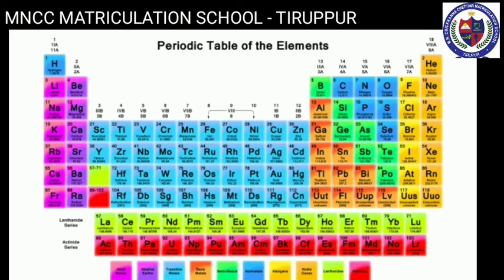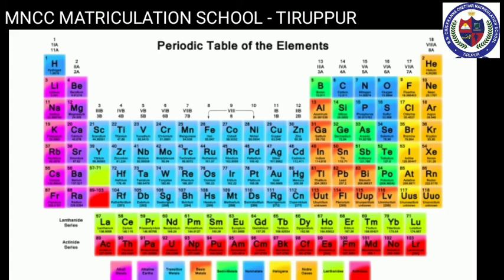This modern periodic table is the extension of the original Mendeleev's periodic table and is known as the long form of the periodic table. The definition of the modern periodic law is: the chemical and physical properties of the elements are the periodic functions of their atomic numbers. Based on the modern periodic law, the modern periodic table is derived.